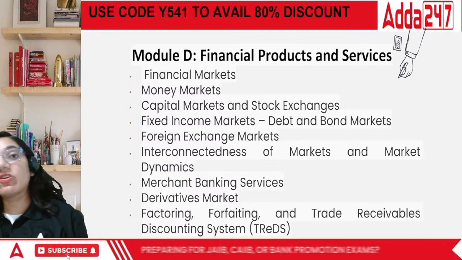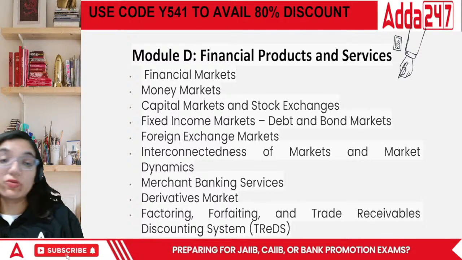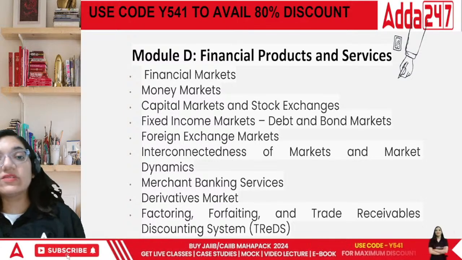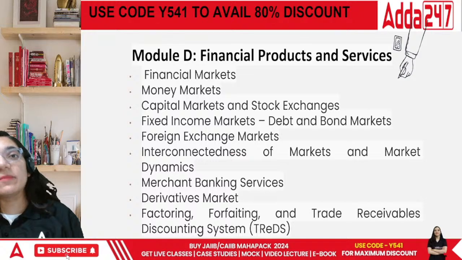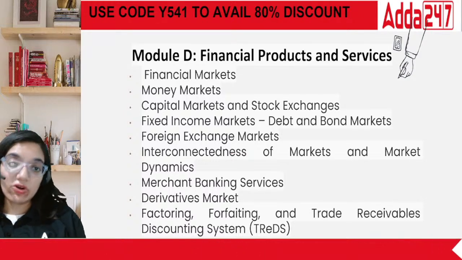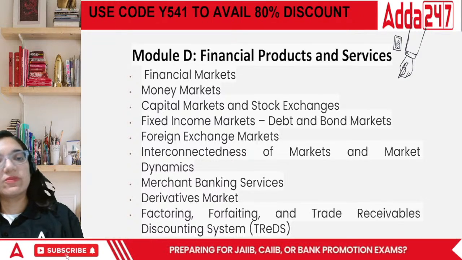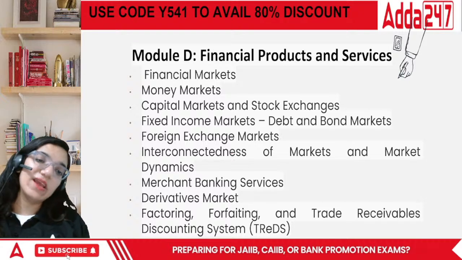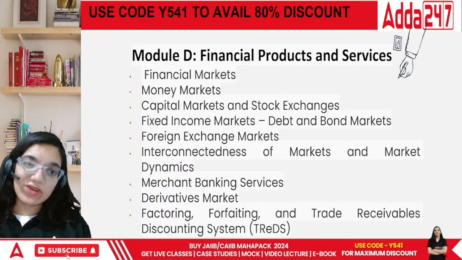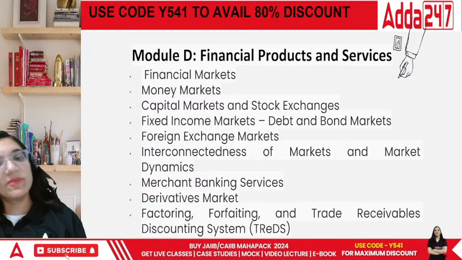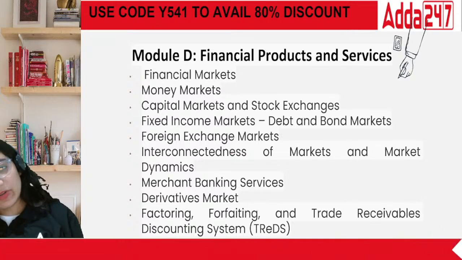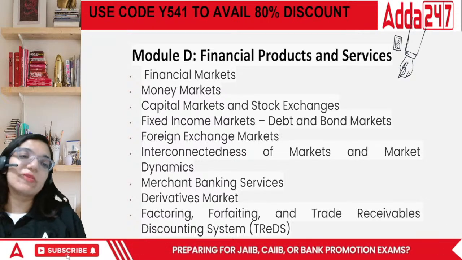Then the basics of the economy are in module B overall. Module B has more basics. Module C gives you an insight into the RBI, the pillars of the economy. And then you have financial products and services. This part is going to be helpful for AFM as well, accounting and financial management, and RBWM. For both the areas, this particular part that you will be studying here is going to be helpful.